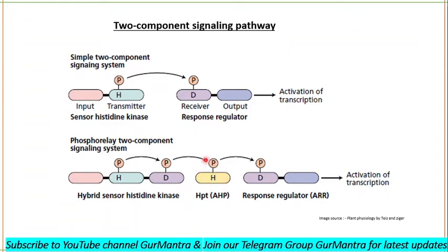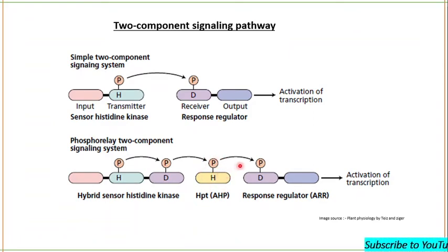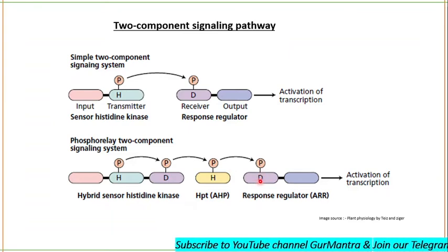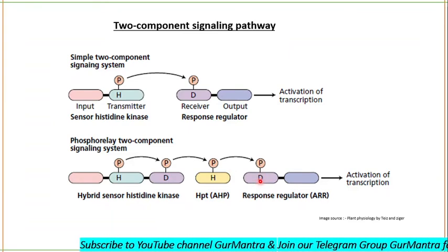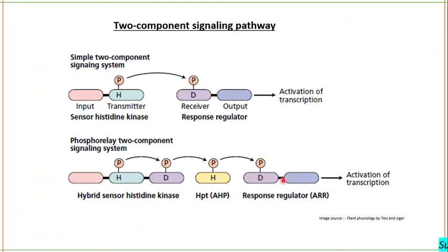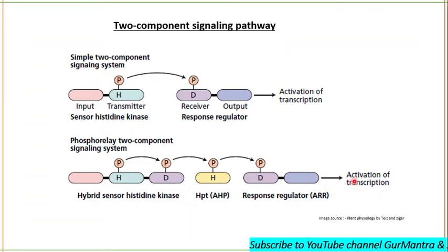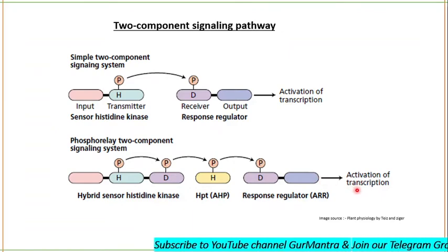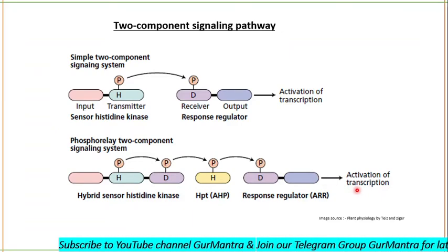After the phosphorylation, HPT will move into the nucleus where it will phosphorylate the aspartate residue in the receiver domain of the response regulator, which will further result in the activation of output and activation of transcription as well.